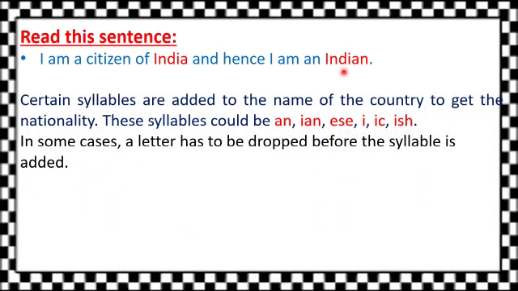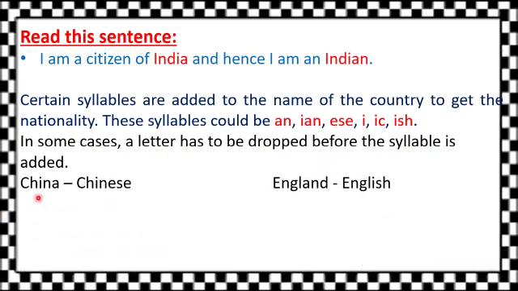Certain syllables are added to the name of the country to get the nationality. These syllables could be an, ian, ese, i, ik, ish. In some cases, a letter has to be dropped before the syllable is added. So, for example, China, Chinese. England, English.